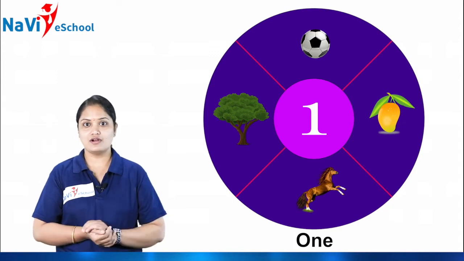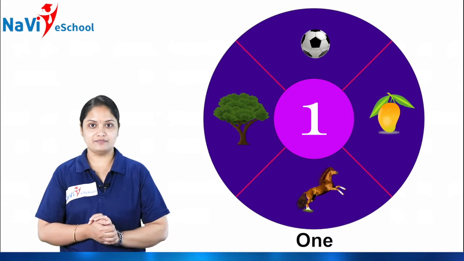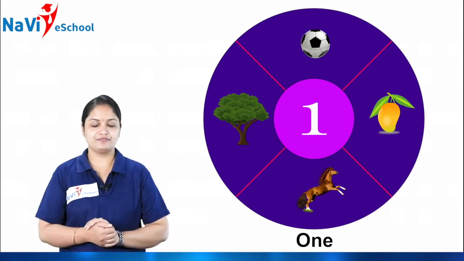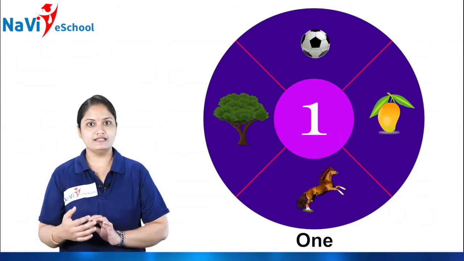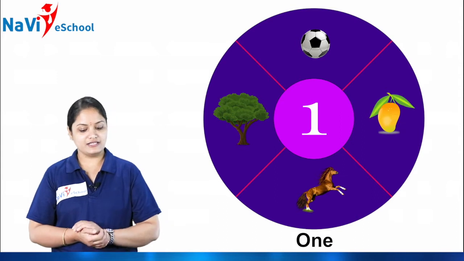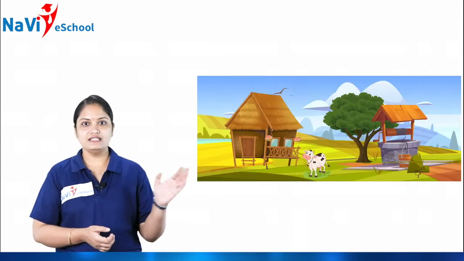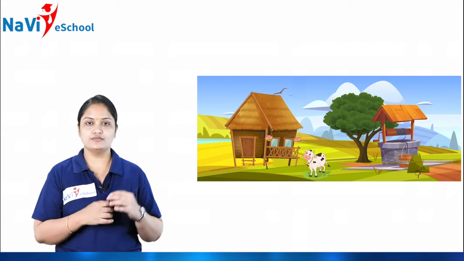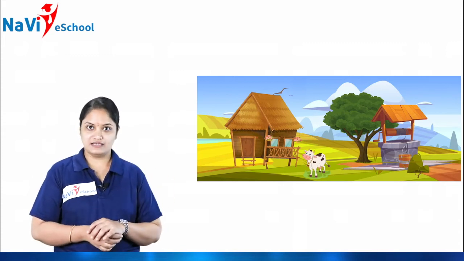Now you know how to write this number, and even the number name. What is the number name? Can you repeat with me? O-N-E, one.